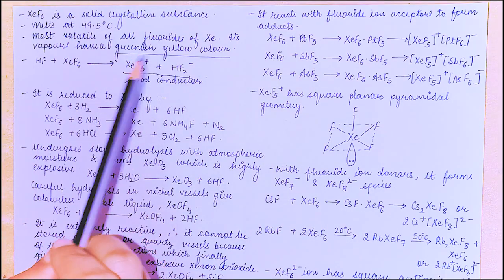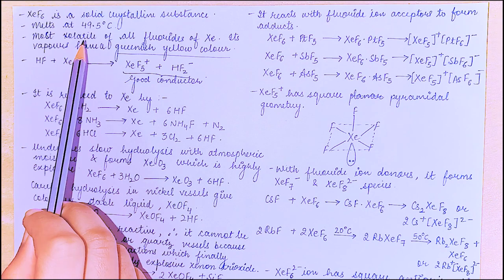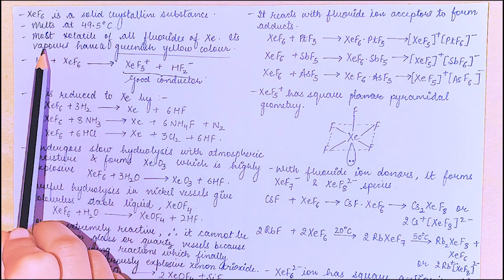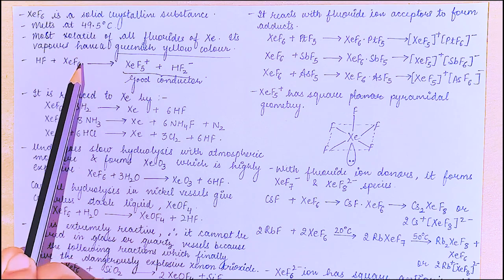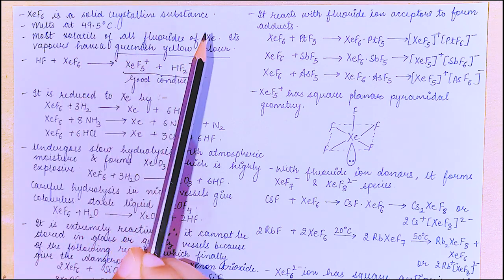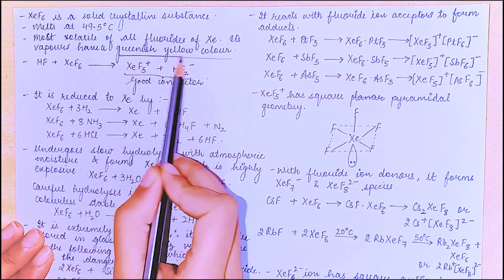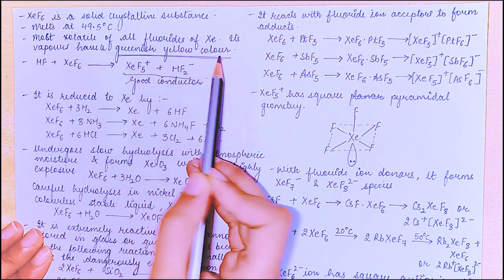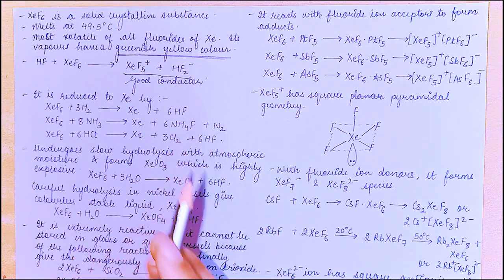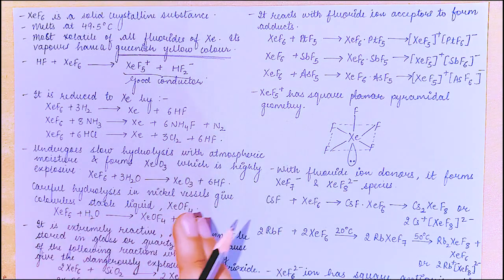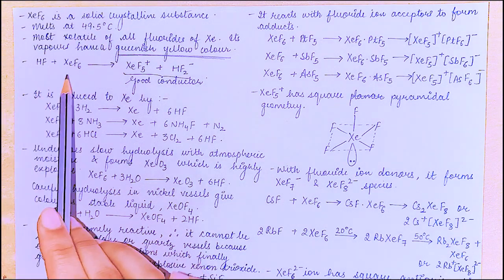Let's see the properties. It is a solid crystalline substance. It melts at 49.5 degrees Celsius. It is the most volatile of all fluorides of xenon. Its vapors have a greenish yellow color. So these are the points through which you can remember which compound was performing which reactions. Just correlate them with their colors and you will be able to remember the compounds.